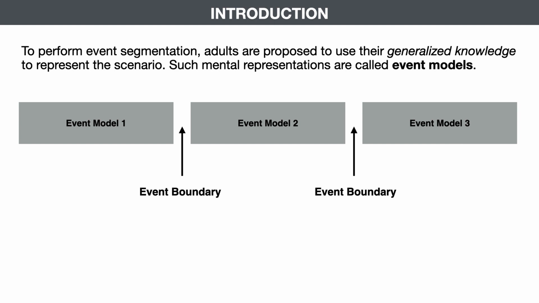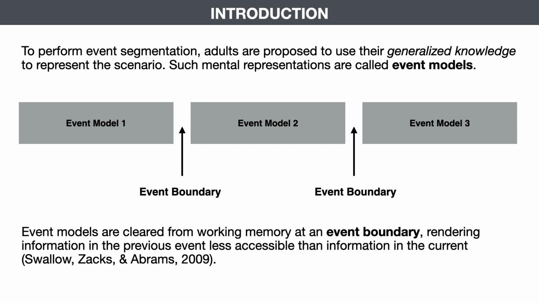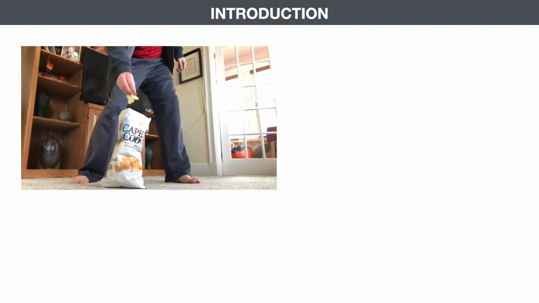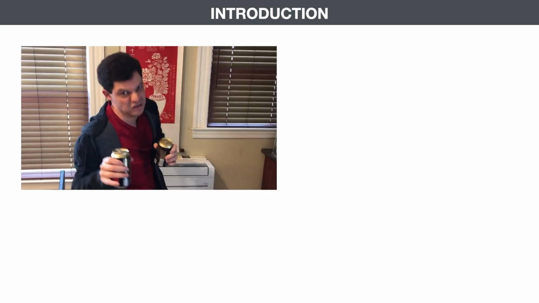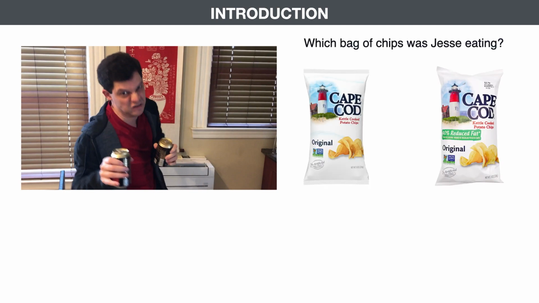At event boundaries, event models are then cleared from working memory, leaving information in the previous event less accessible than in the current event. For example, adult participants would have difficulties recalling which bag of chips Jesse was eating after they saw him boxing.